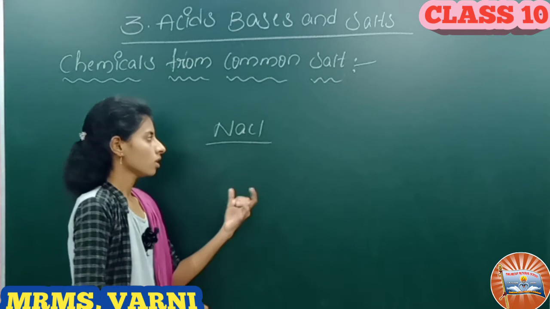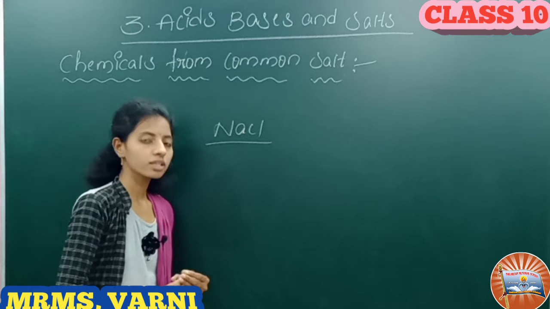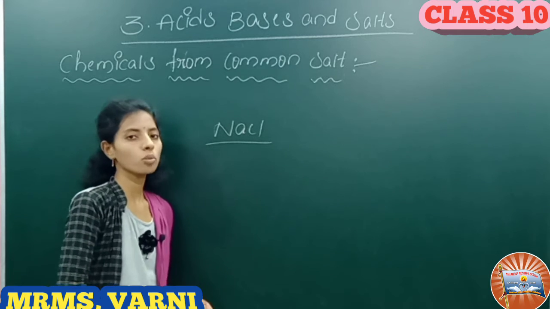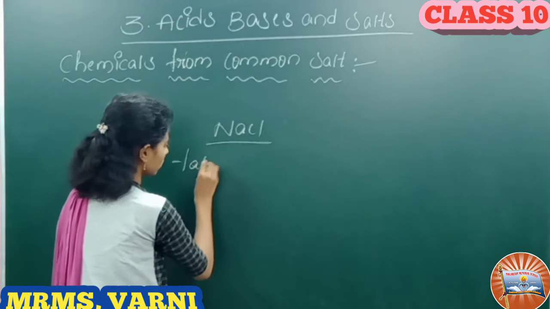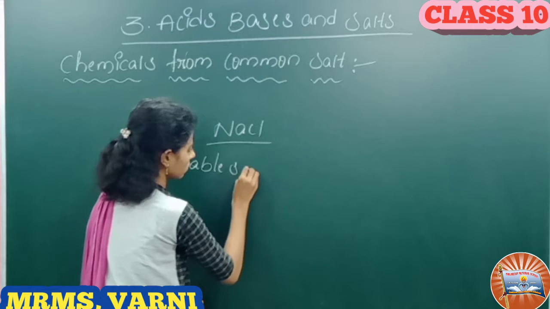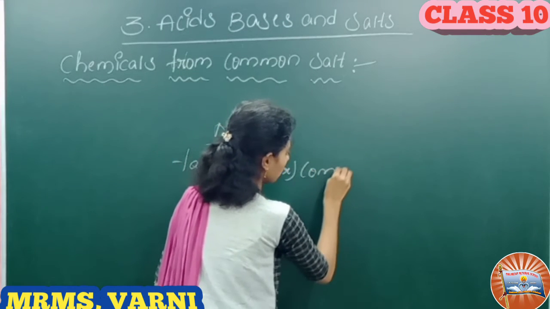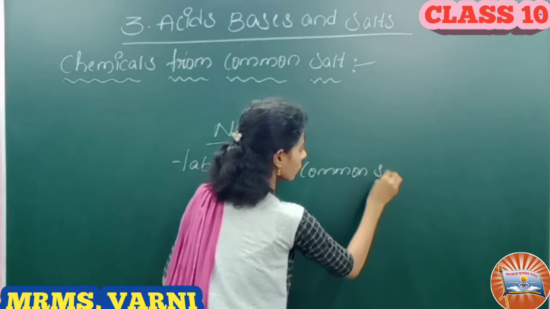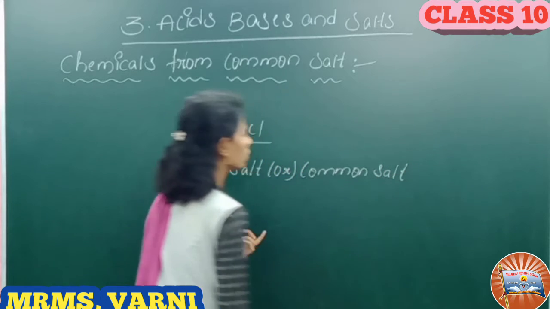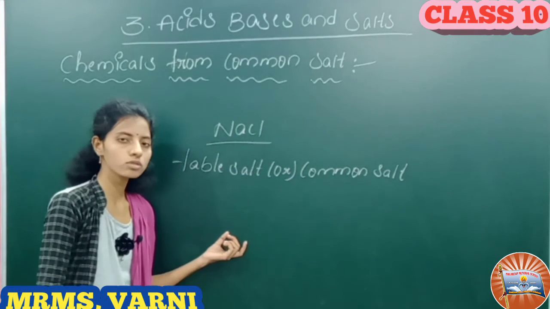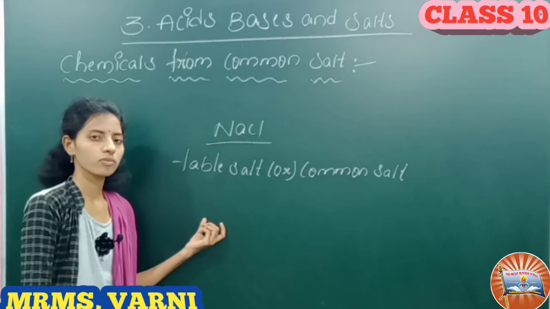It is also called table salt or common salt.